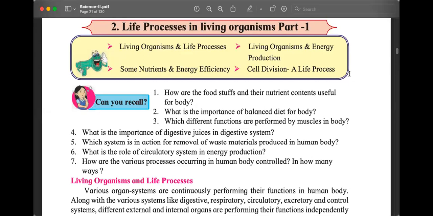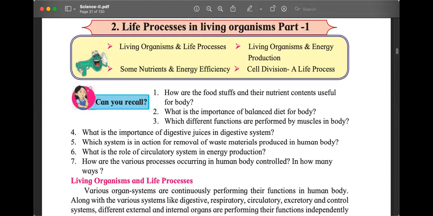So what is the importance of balanced diet? Balanced diet is necessary for proper functioning of all our organ systems, for all our life processes. Can you please confirm if the answer makes sense? I'm very surprised that no one answered this question. These questions are very suitable for our class.